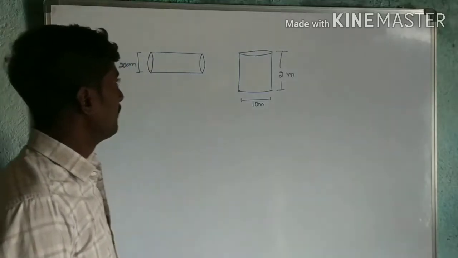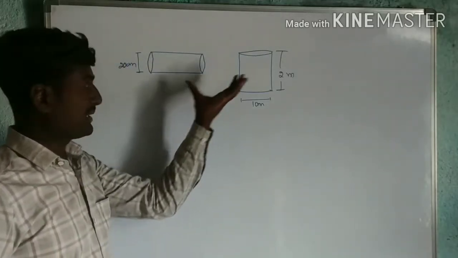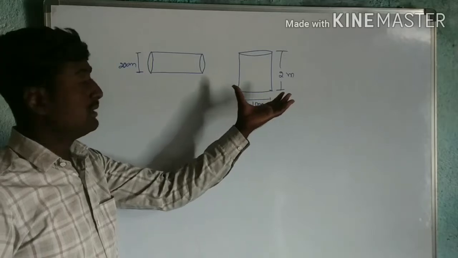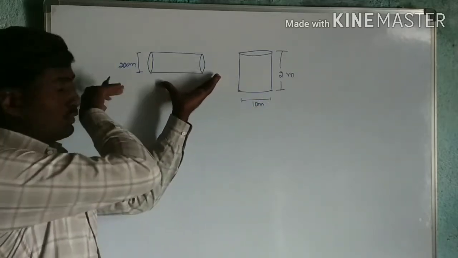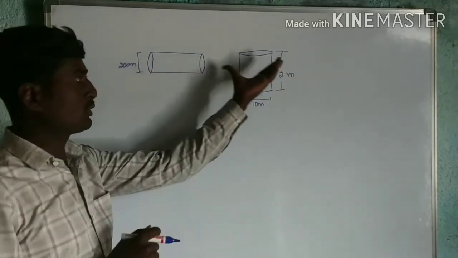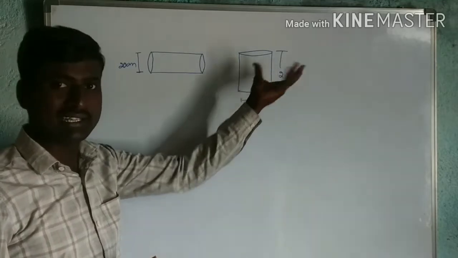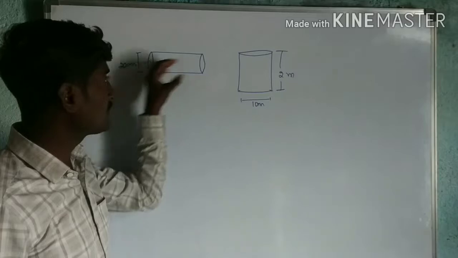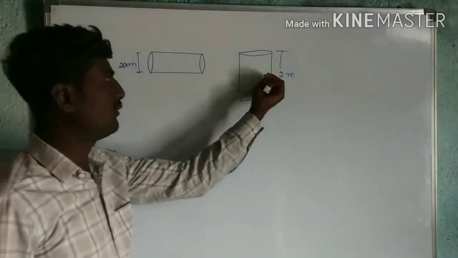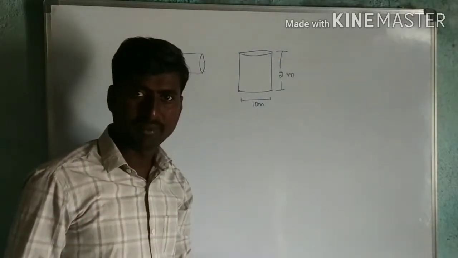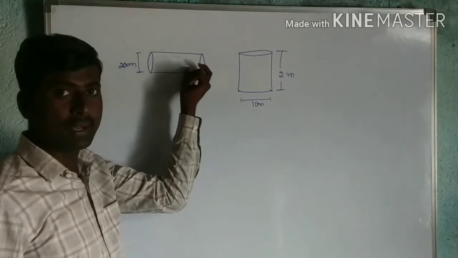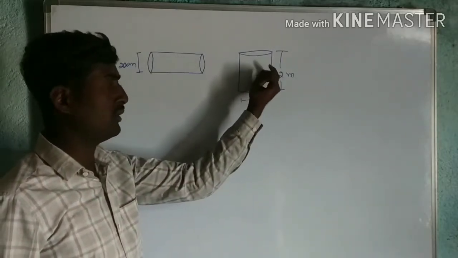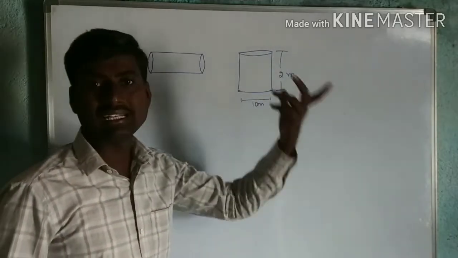If the tank is filled, the volume of the water that flows through this pipe must be equal to the volume of the water in the tank. That much water will be there in the tank. So the volume of water in the pipe must be equal to the volume of water in the cylindrical tank.